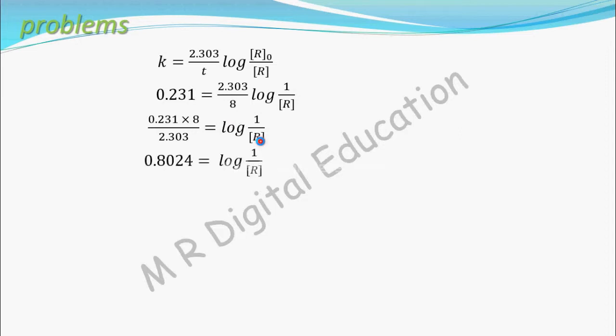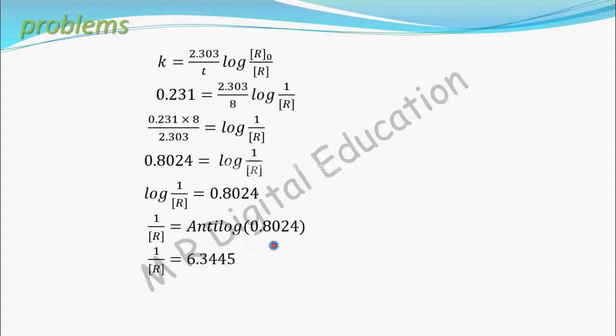Now this whole simplification gives 0.8024 equal to log of 1 by R. Log of 1 by R equal to 0.8024. If you take this log to the other side, it will become antilog. So 1 by R equal to antilog of 0.8024. The antilog of 0.8024 is 6.3445.